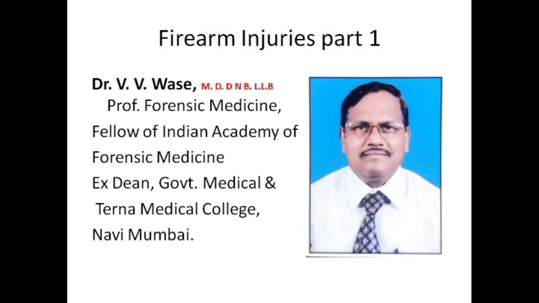Injuries by shotgun we have described in 4 categories: contact wound, close wound, near wound and distant wound. Near wound is again subdivided into intermediate range also. So basically remember this: contact shot, close shot, near shot and distant shot. The various descriptions of these shots you will have to remember. You will also have to remember regional injuries by the shotgun, on the head, on the hard palate, in the mouth, on the limbs, on the abdomen, as the appearance of the injuries differs.